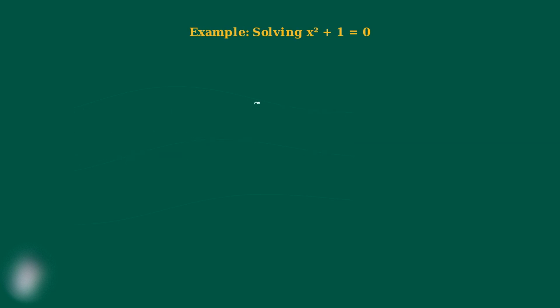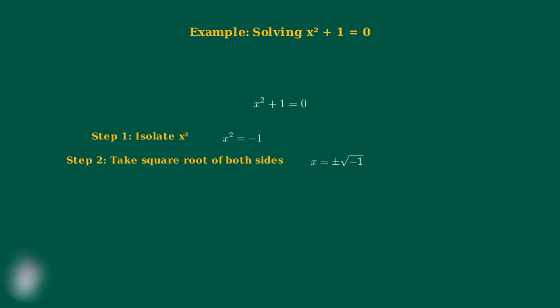Now let's work through a concrete example to see the complex conjugate root theorem in action. Consider the equation x squared plus 1 equals 0. This is a quadratic equation with real coefficients. Step 1. We isolate x squared by subtracting 1 from both sides. This gives us x squared equals negative 1. Step 2. We take the square root of both sides. This gives us x equals plus or minus the square root of negative 1.